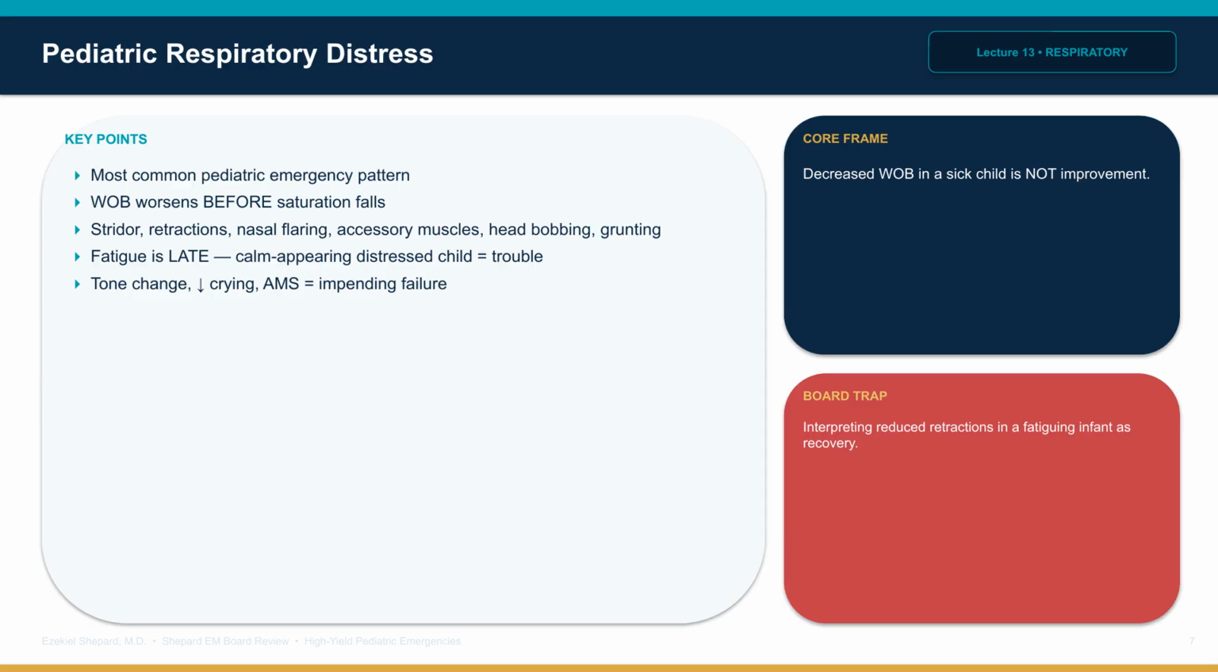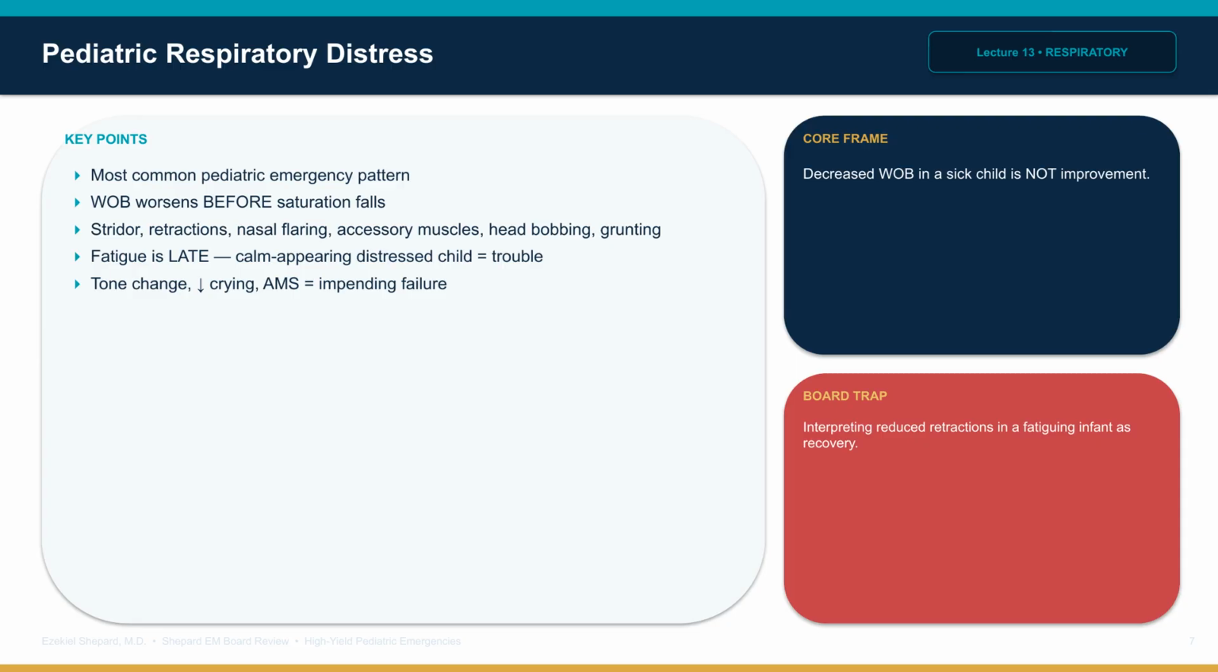Pediatric respiratory distress is the most common emergency pattern. Work of breathing typically worsens before oxygen saturation falls. Stridor, retractions, nasal flaring, accessory muscle use, head bobbing, and grunting are key signs. Fatigue is a late danger sign. A previously distressed child who suddenly looks calm but is not actually breathing better is in trouble. Tone change, decreased crying, and altered mental status mean impending failure.